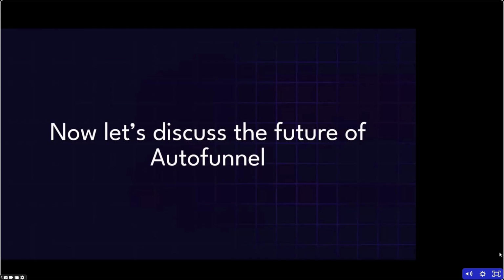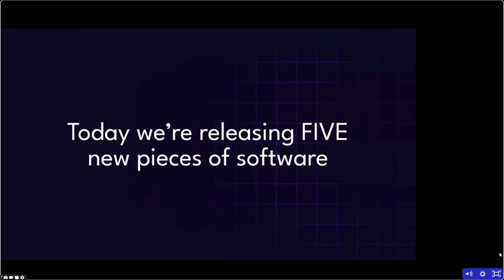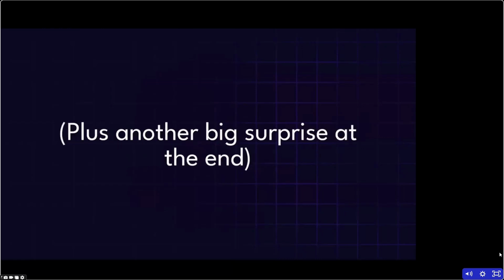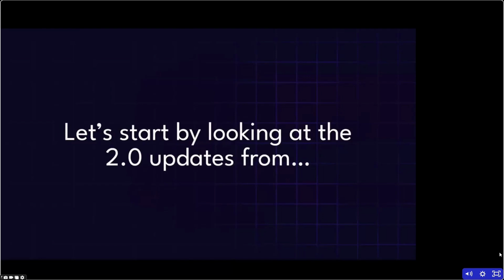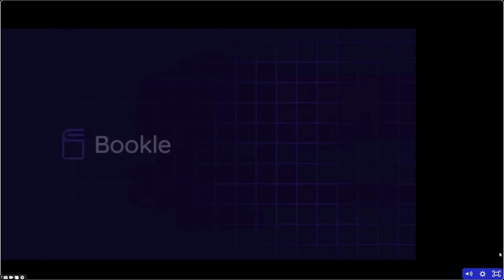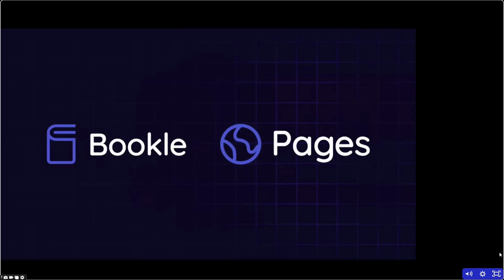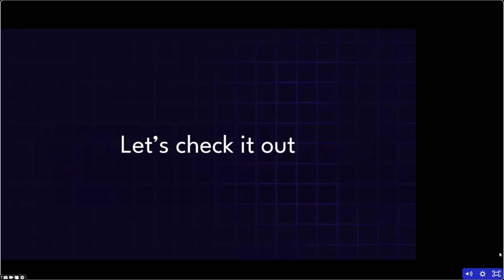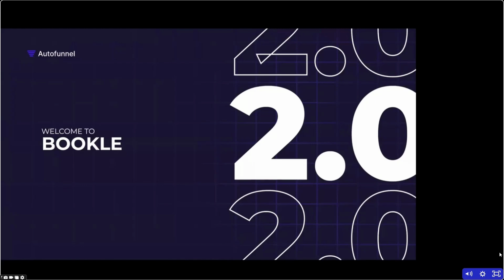Now let's discuss the future of AutoFunnel, where we're going, and this is happening now. Today we're releasing 5 new pieces of software, plus another big surprise at the end. Let's start by looking at the 2.0 updates from Bookle and Pages. Pages is where you create your funnel, and Bookle is where you create books. These were the 2 core products that people used in the last year, and we have some pretty good 2.0 updates for those. So let's start by checking that out.